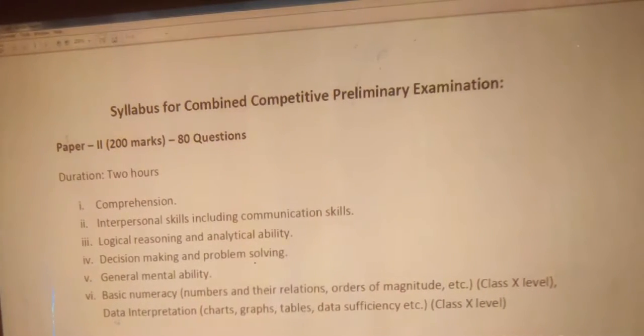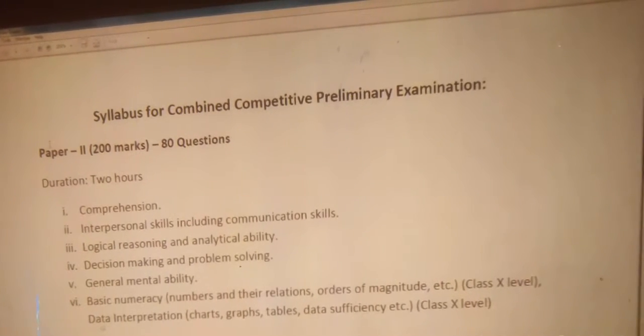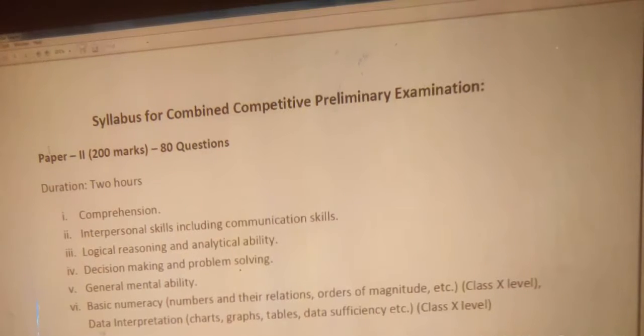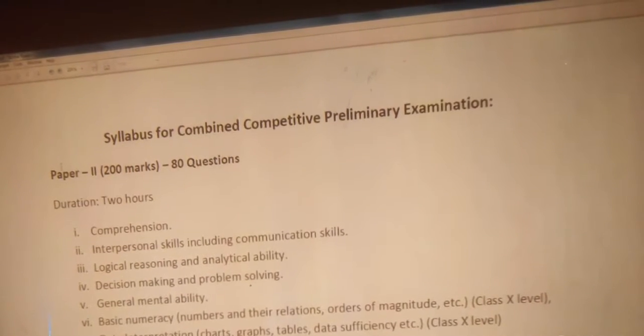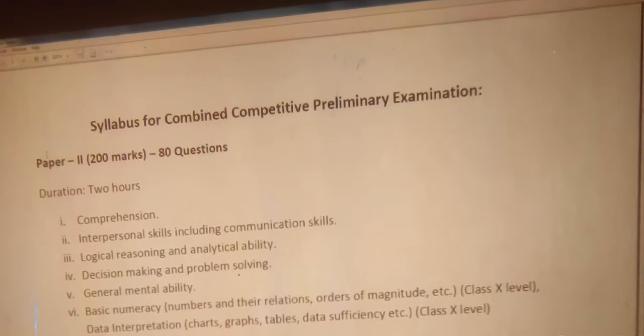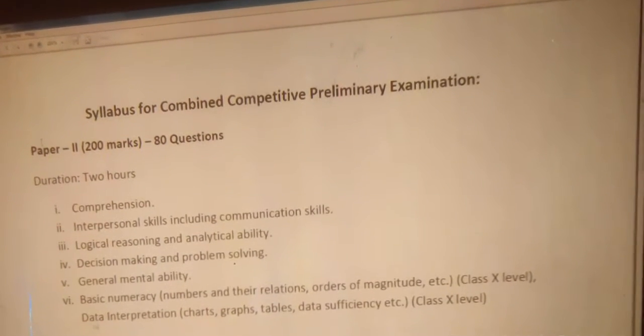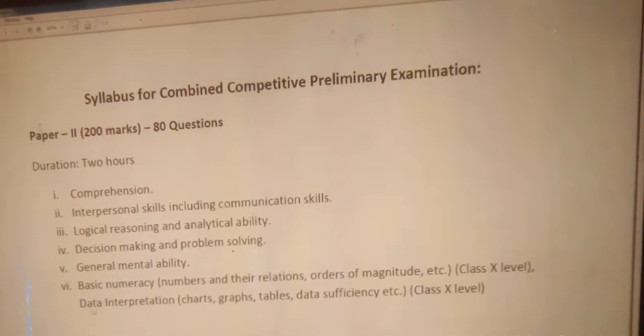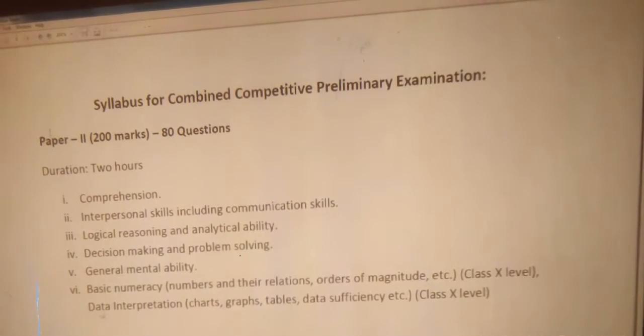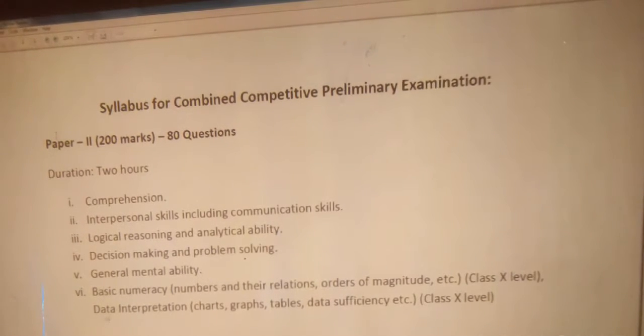So number 2, interpersonal skill including communication skills. So that is also very important. Number 3, logical reasoning and analytical ability. So you analyze some of the topics, and that particular thing will be judged through that segment. And 4, decision making and problem solving, how well you can solve any kind of problem.